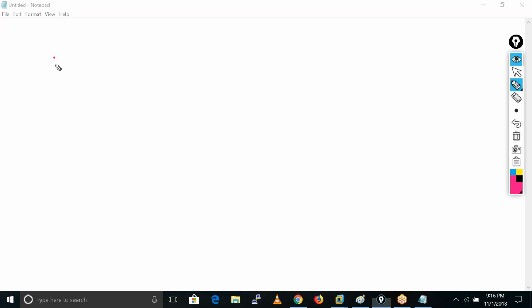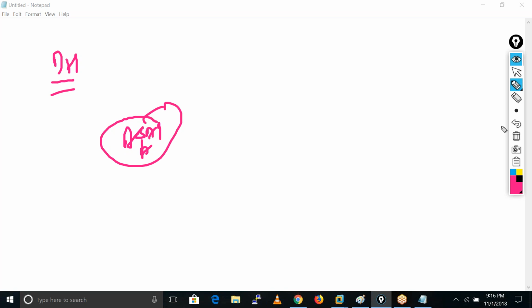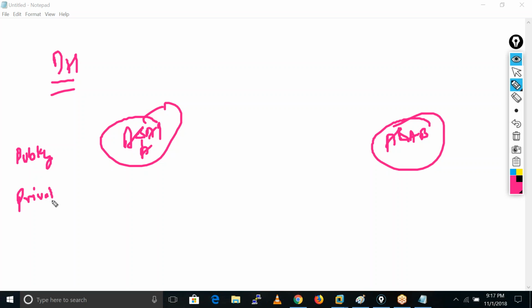Okay, so this is the Diffie-Hellman process. This is ASA A, and this is ASA B. This guy also has a public key and a private key. That public key and private key is a very big value.